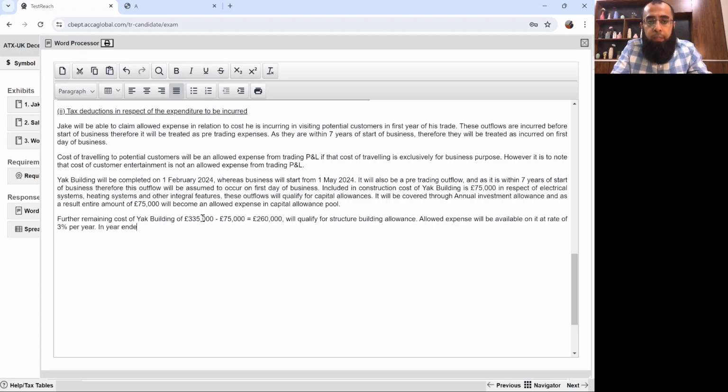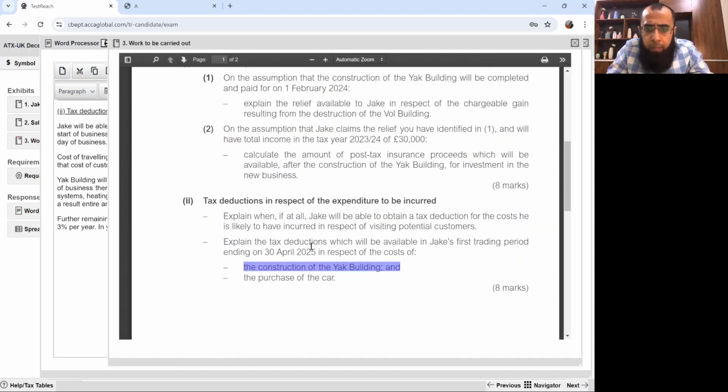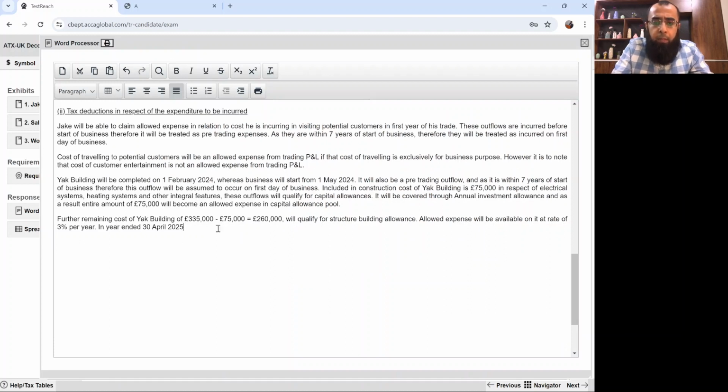In the year ended 30th April 2025, the allowed expense will be how much? 260,000 into 3%.